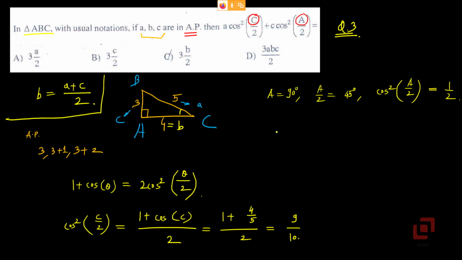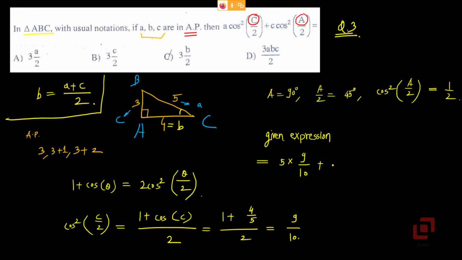So the given expression will be equal to A into cos squared C by 2. How much is A? 5. 5 into cos squared C by 2. Cos squared C by 2 is 9 by 10.